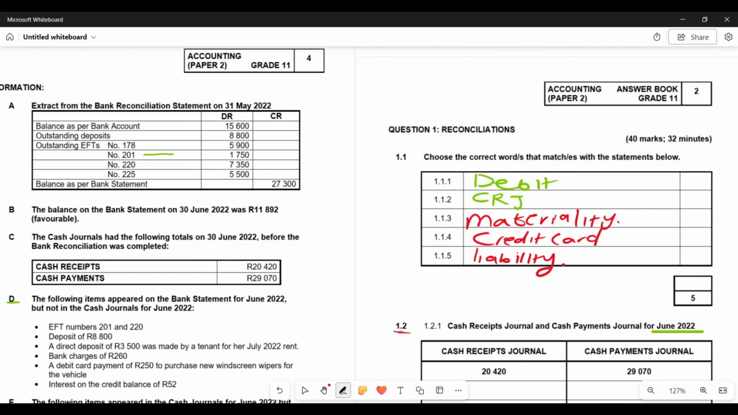So 201, 220. When it comes to outstanding EFTs and outstanding deposits, the question that you need to ask yourself, in this case, can you see that we are preparing these statements on a monthly basis? So this is the information for the month of May. Now we are trying to adjust these balances, right? Remember, these are our balances on 30 June. So we are correcting the balances for the month of June.